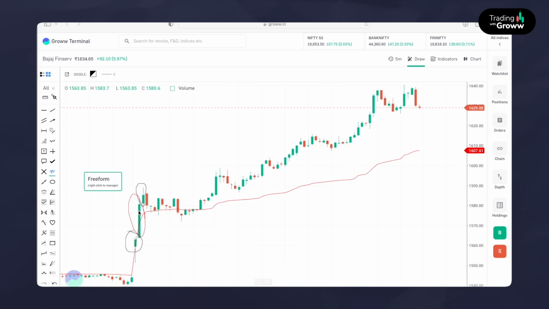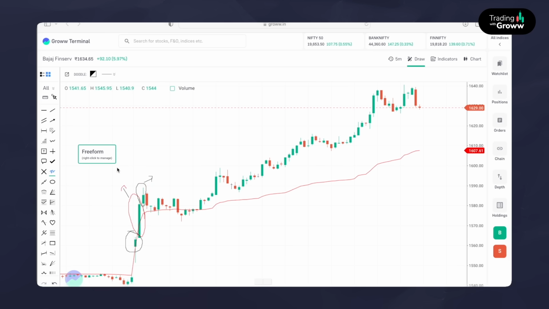So now our entry condition is met. You are ignoring the first candle. The second candle should be above the VWAP, and the third candle should be above the previous candle, above this specific candle. So this is the trigger candle, the second candle. This candle should close above the previous candle, above the trigger candle. If that is done, then our entry trigger is this specific second candle.